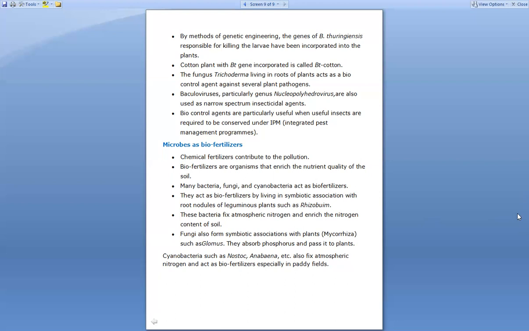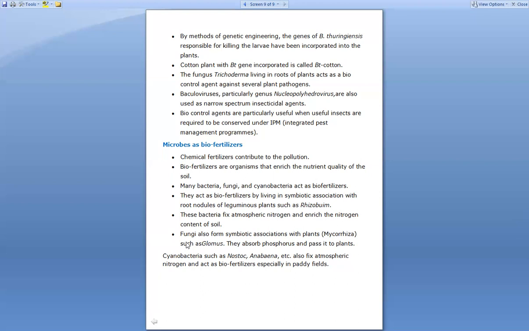Now you normally know that the roots need nitrogen in a proper amount, right? So this rhizobium bacteria takes up the atmospheric nitrogen and fixes it, and it increases the nitrogen content of the soil. So whatever amount of nitrogen is present in the soil, along with that it takes up nitrogen from the atmosphere and fixes it in the soil, and this way the nitrogen content inside the soil increases, and the roots are easily going to get a good amount of nitrogen.